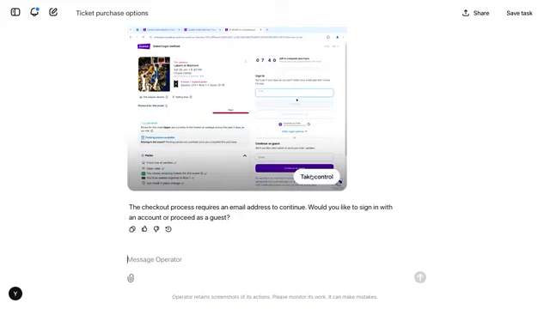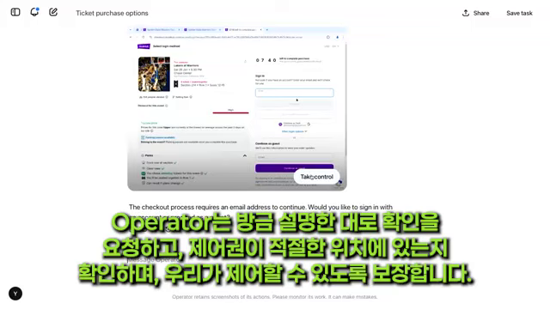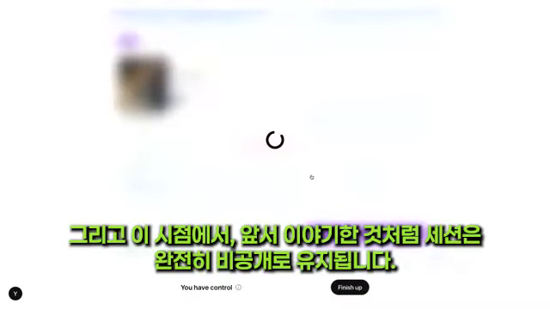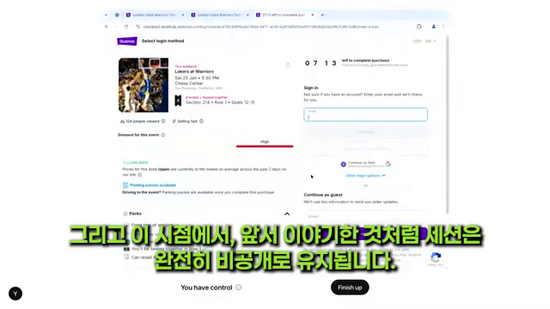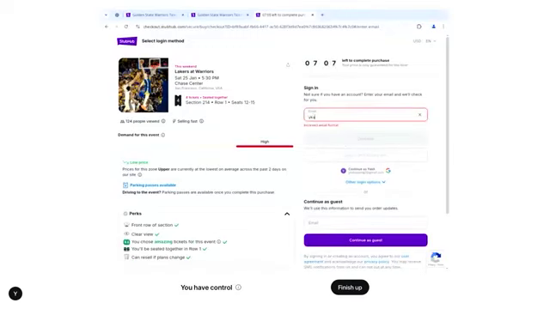So this is an example, right? Where I obviously need to log in or enter my credentials to actually purchase these tickets, and operator just asks, as you just described, with confirmations and making sure the control is in the right place, and we can take control. And at this point, as we talked about earlier, the session is completely private as well. I am going to, you know what? I'm gonna log in live. Let's see how that goes.